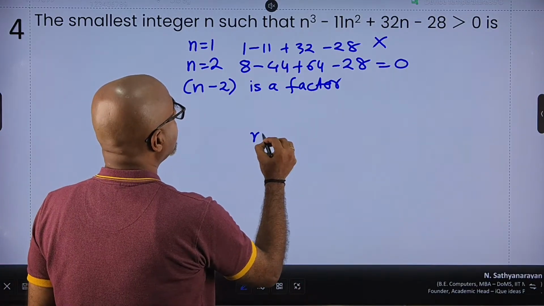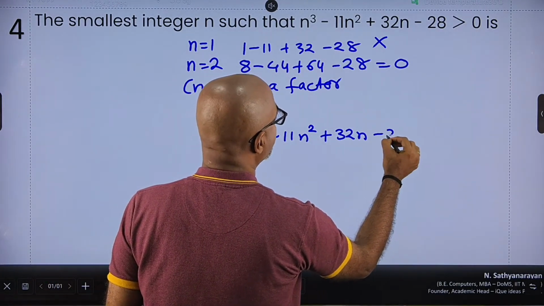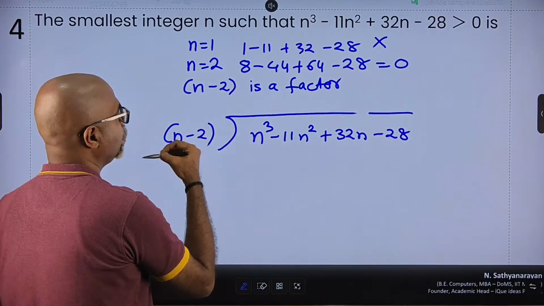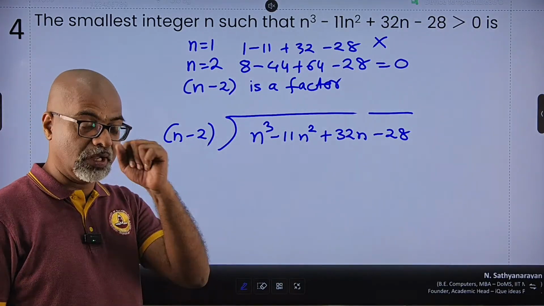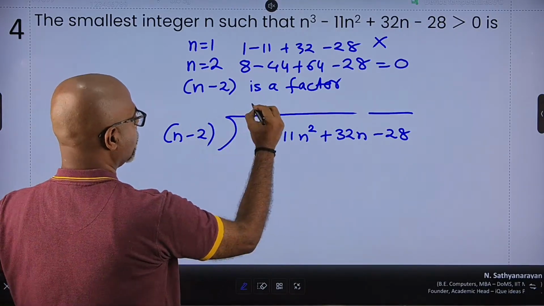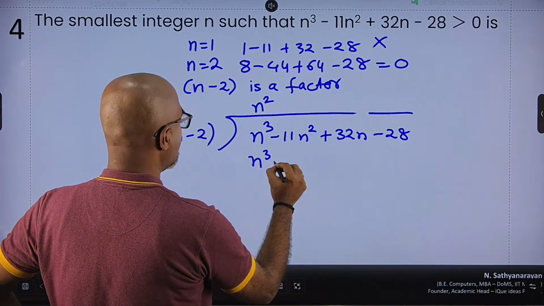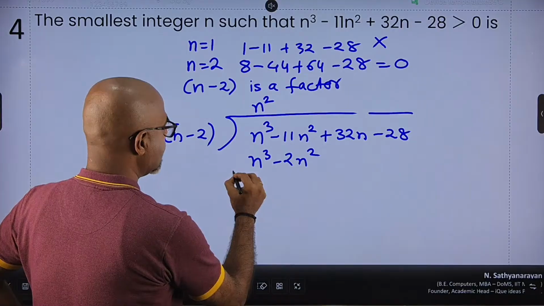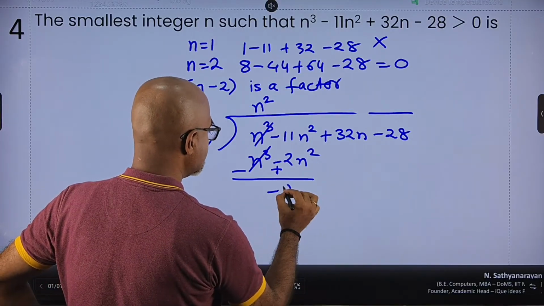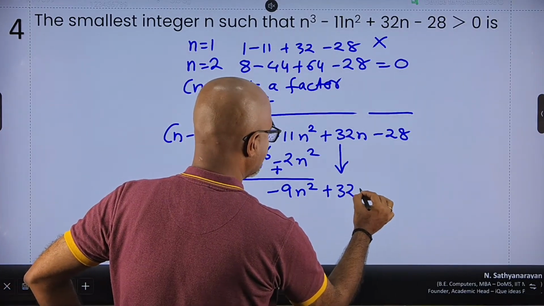So if I've got n cube minus 11n square plus 32n minus 28, let's try to factorize this by n minus 2. And I hope you know how to factorize the polynomials. If not, pay close attention here. So n and n, I need a square, I need a cube. So first I will multiply by n square. So n minus 2 into n square is n cube minus 2n square. I subtract this, changing the sign. So n cube subtracted, minus 11 plus 2 is minus 9n square. I take down the next term, which is plus 32n.